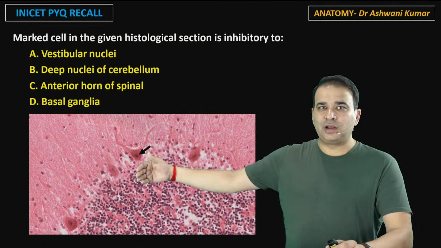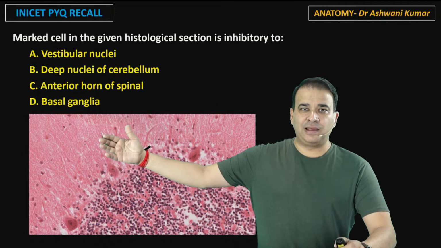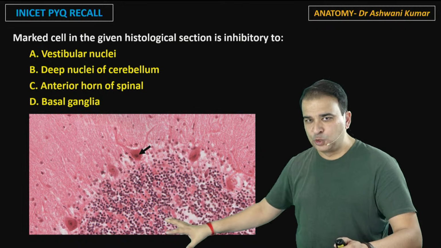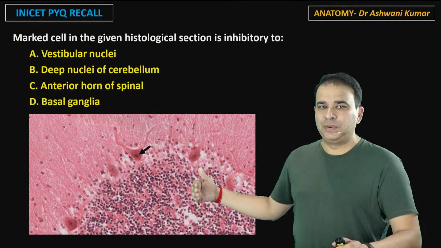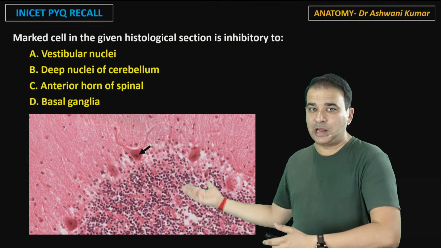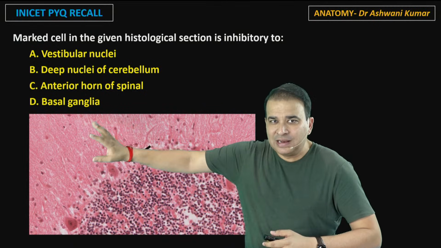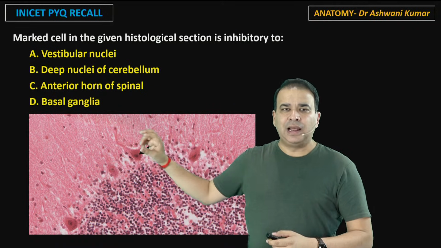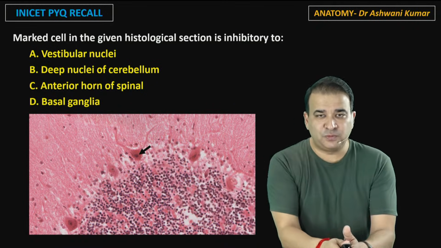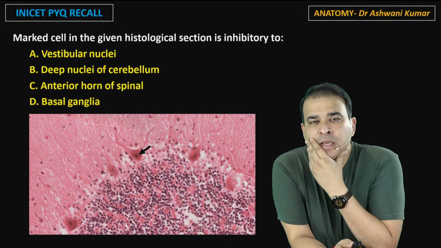Now, in the cerebellar cortex, we have 3 layers. We have a molecular layer. We have the Purkinje layer here, and look at these granules over there. It's a granular layer here. So I'm pretty sure there is no problem in identifying which one is a granular layer. The granular layer looks granular, and it's a very scanty layer. We have very few cells to be seen in that, and the Purkinje layer in between has these large Purkinje cells, which are flask-shaped cells.